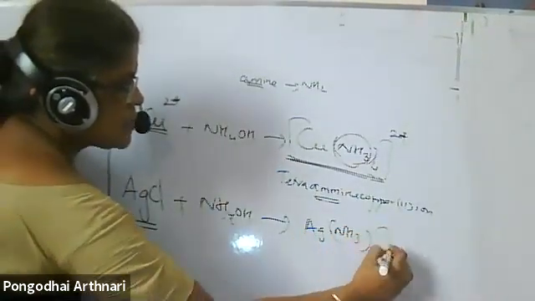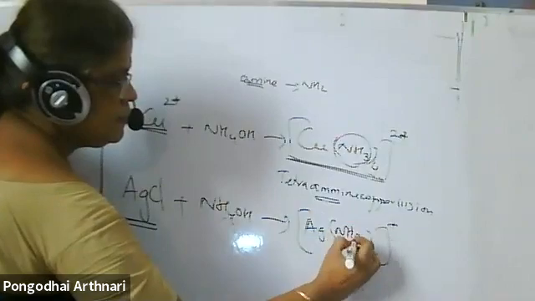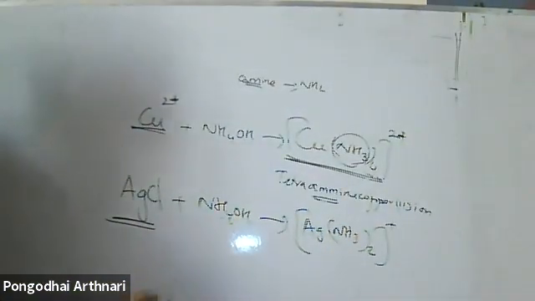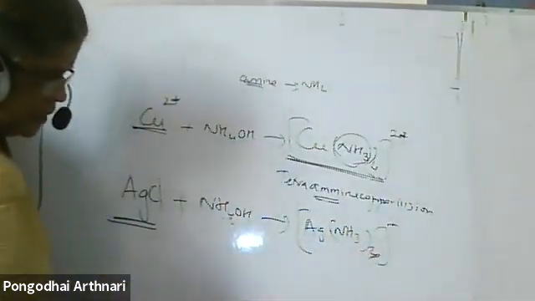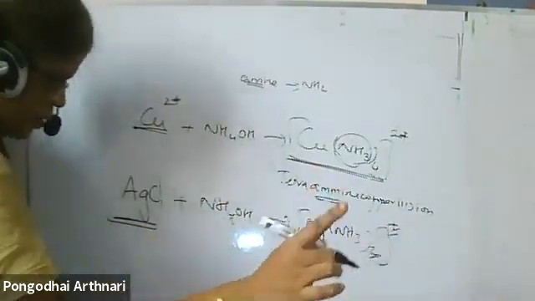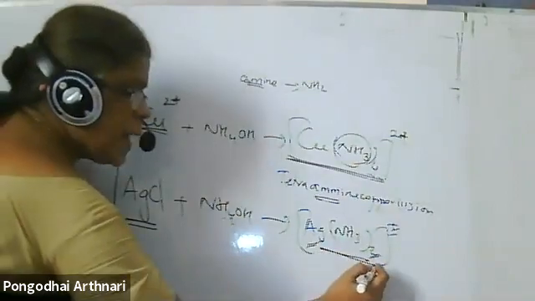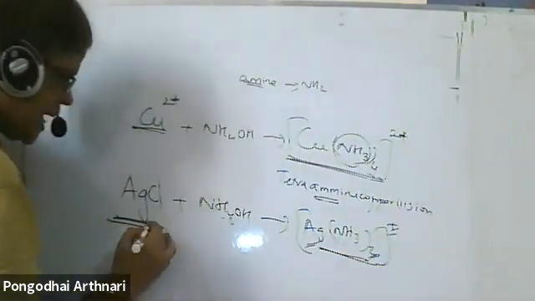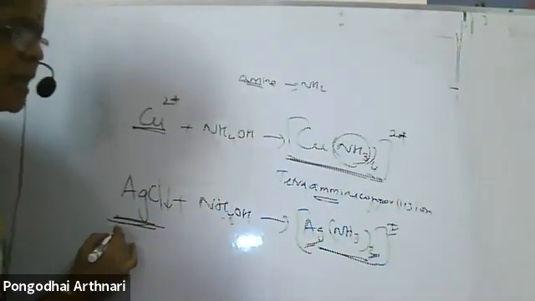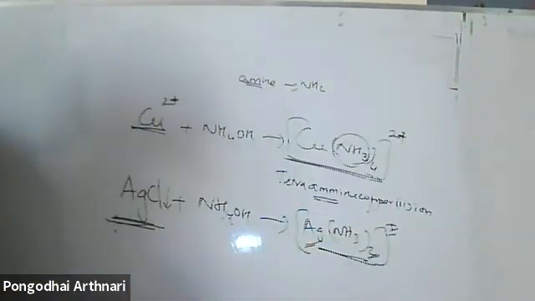Ag(NH3)2 plus. Here we call it the diamminesilver(I) ion. Because of the formation of this complex, the precipitate AgCl, which is obtained as a white precipitate, gets dissolved.